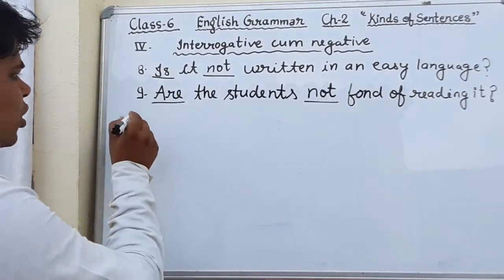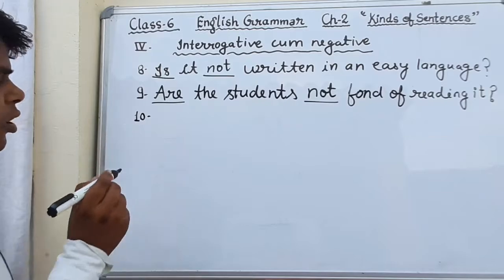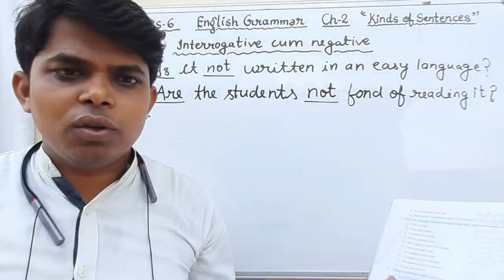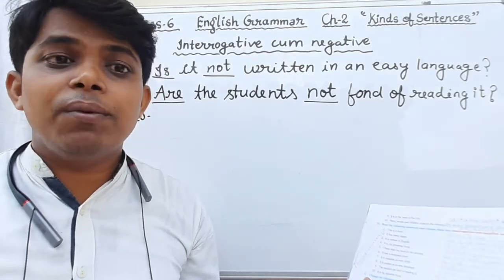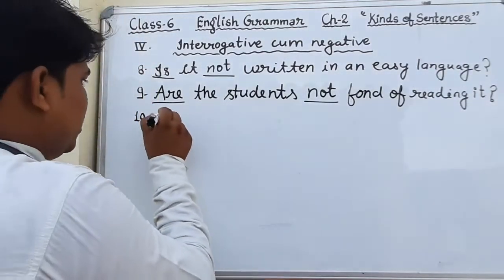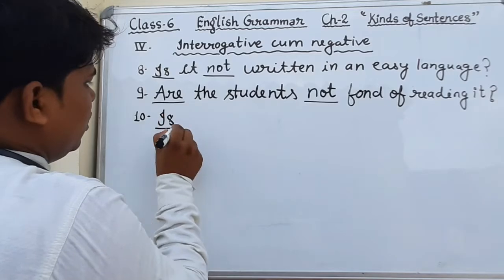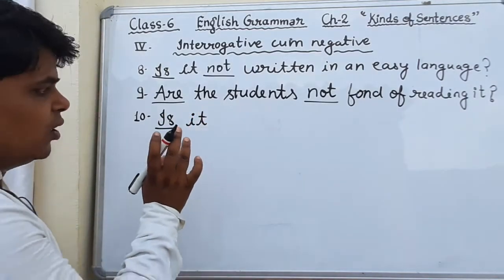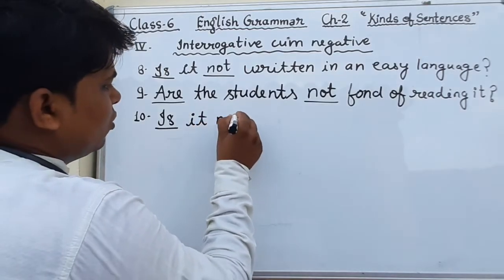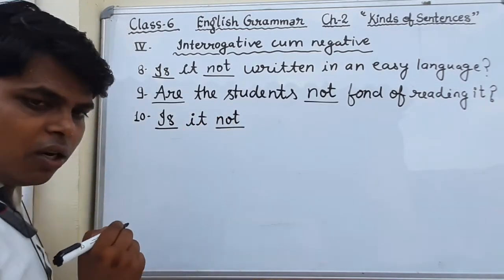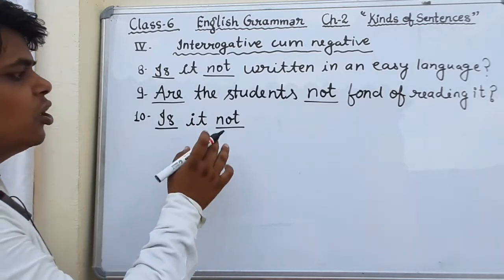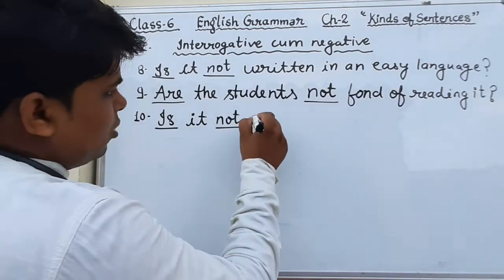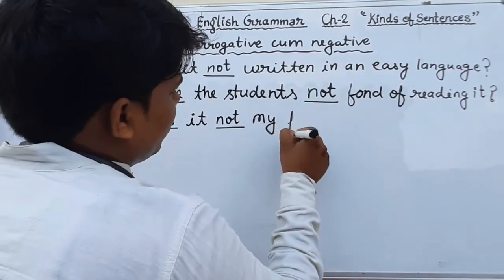Now come to question number 10. What is question number 10? It is my favorite book. What is helping verb? Is. Is it? Then after, is it not? Negative word we will use. Is it not my favorite book?